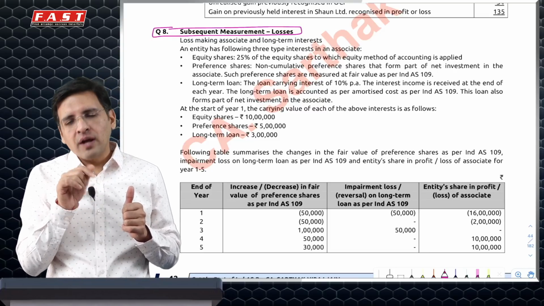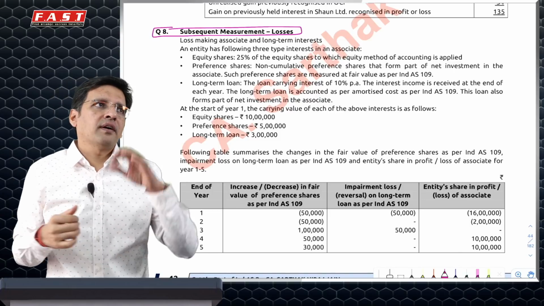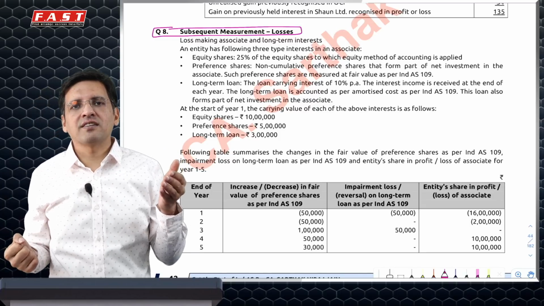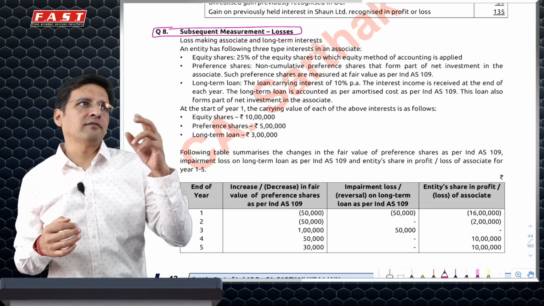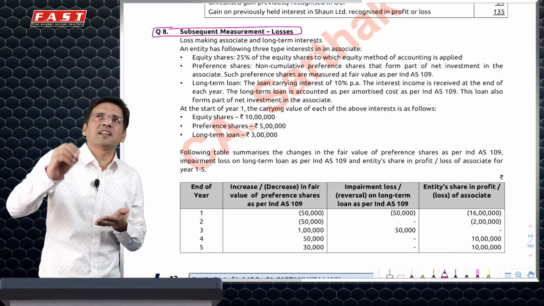My share is 2 rupees. Should I recognize it? So the logic is the cumulative loss: 110 loss, 10 profit. Cumulative loss is 100. My share is 20, my investment was 20, my asset is 0, it is still 0. I will not recognize any gain in that 10 rupees.